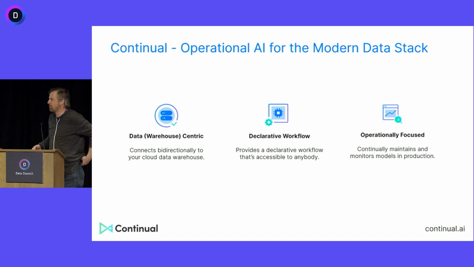So what does this look like more specifically? In the data warehouse, dbt is very popular. And so what we want to do is enable different types of users: people that want to use a UI, people that want to use dbt, people that want to use YAML, people that want to use Python and declare things in Python. So let's imagine that we're the dbt user. What does this look like?